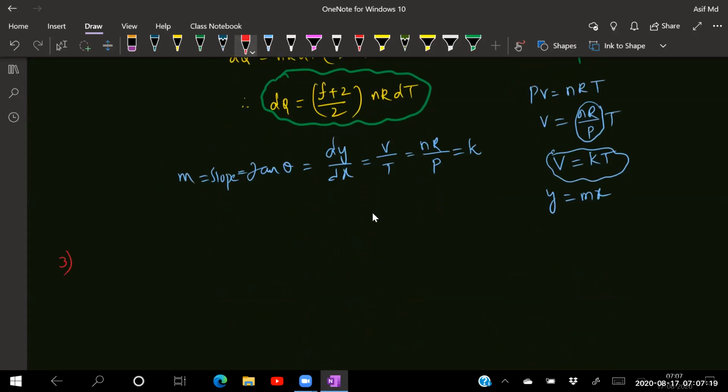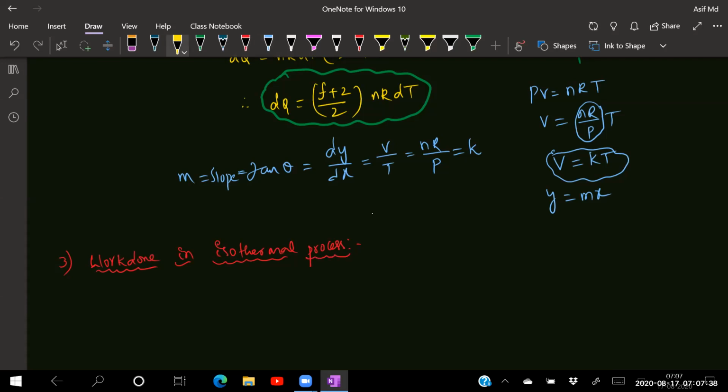That is about work done in an isothermal process.